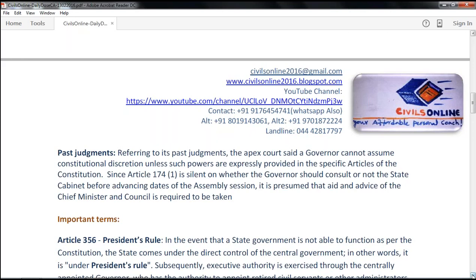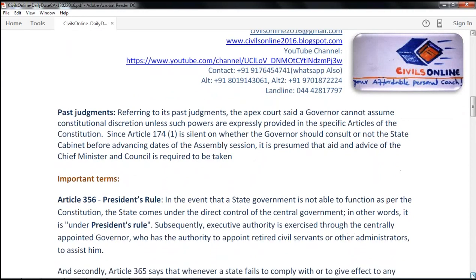Here the governor used Article 174(1), but that article is not directly saying that the governor has these discretionary powers without consulting the chief minister and his council. So the court presumes that the aid and advice of the chief minister and council is required. The case is in the constitutional bench's consideration and the arguments are going on.